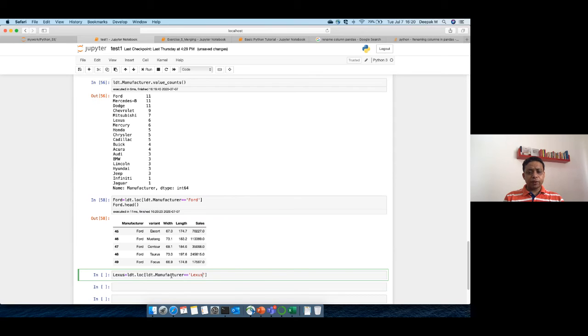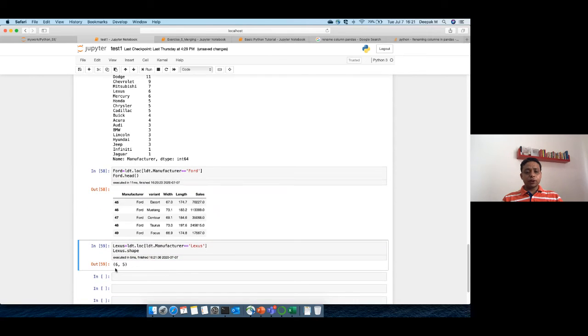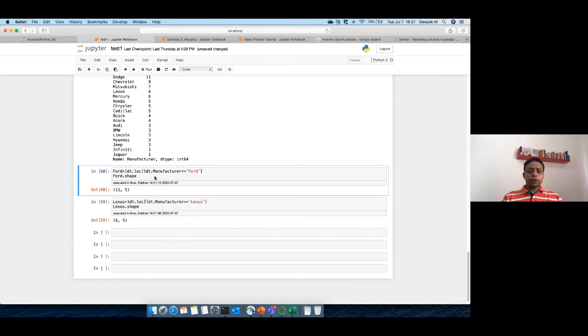Let's do it first with all the same columns. Let's say we are doing Lexus dot shape. What does it do? It will tell you how many rows and columns are there. Instead of head, let's say shape. So this has 11 records and this has 6 records.